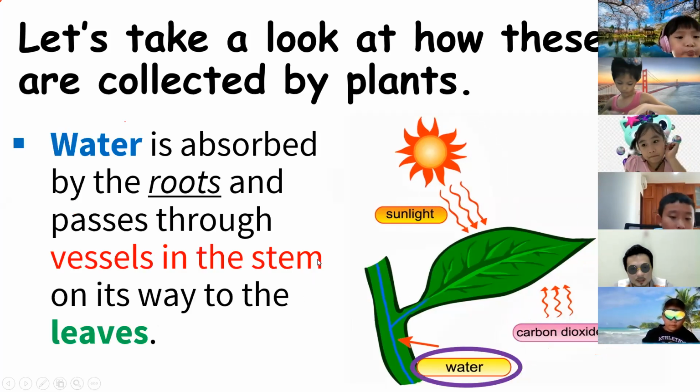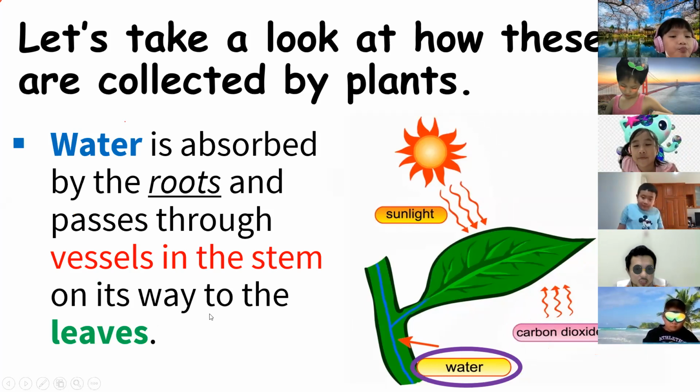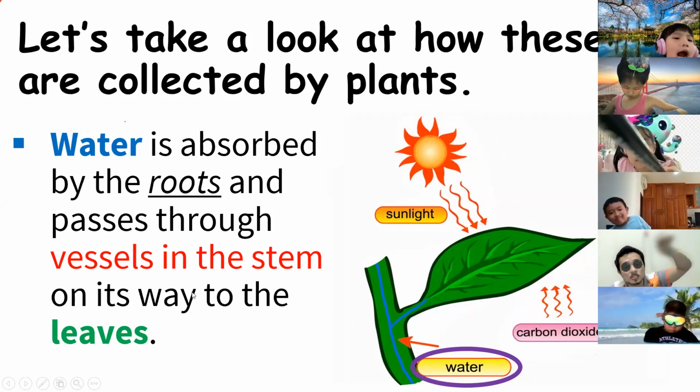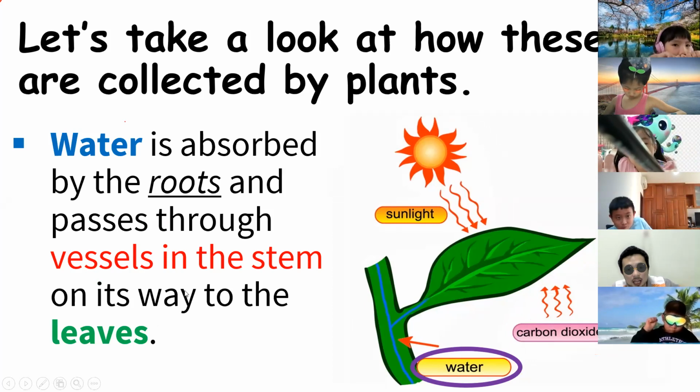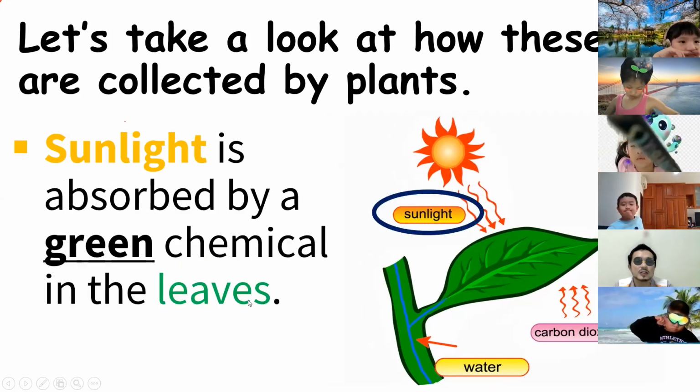As you can see here, the water is absorbed by the roots and passes through vessels in the stem on its way to the leaves. That's the thing. The carbon dioxide will pass through the small holes called stomata, and the water will be absorbed by the roots.